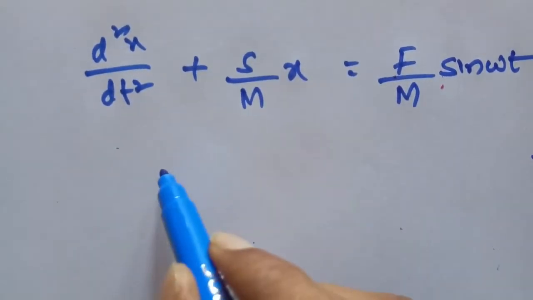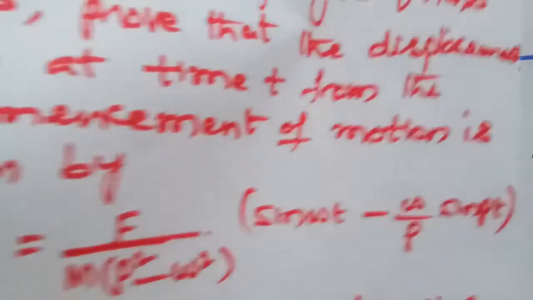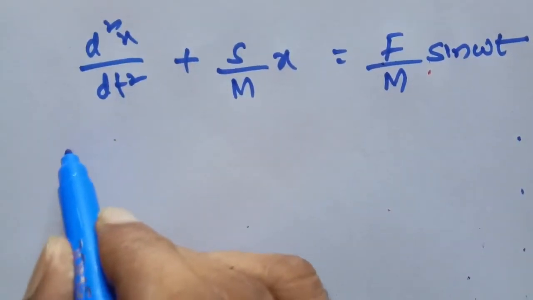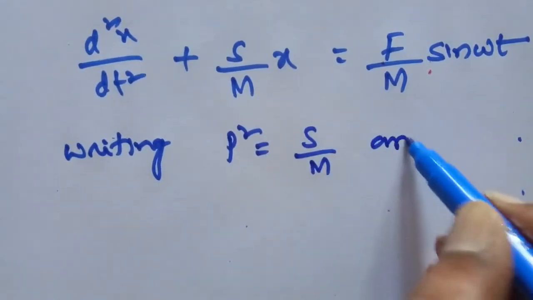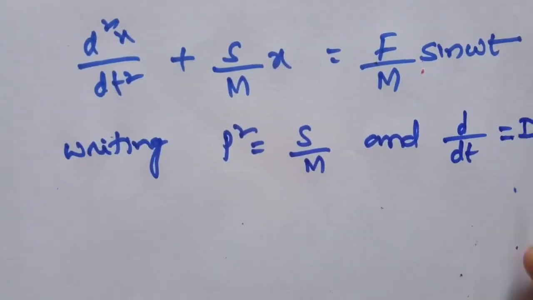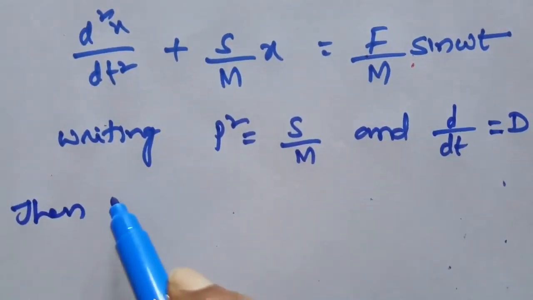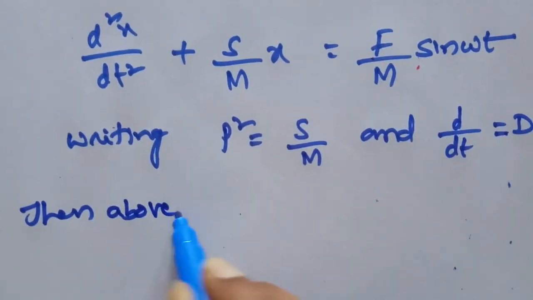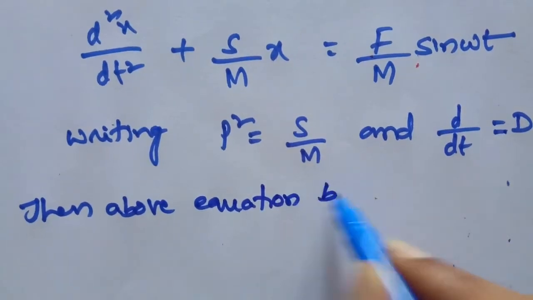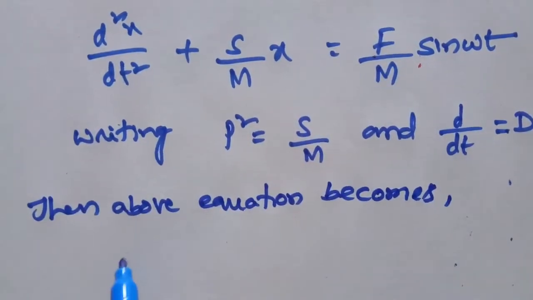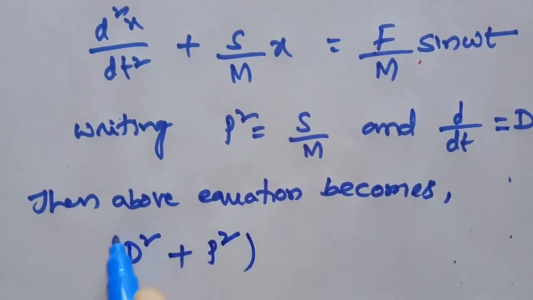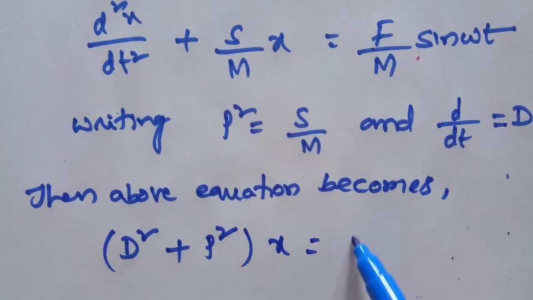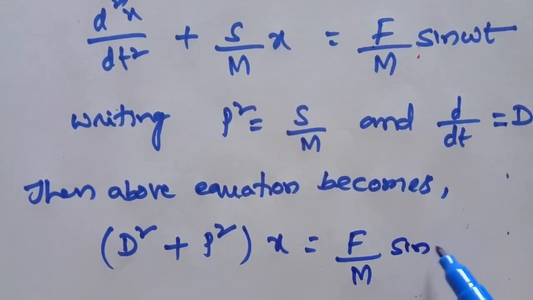Therefore, we are assuming that S by M is equal to p square, since in the given problem it is clearly given that p square is equal to S by M. Writing p square is equal to S by M and d by dt is equal to capital D, the above equation becomes capital D square x plus p square into x is equal to F by M into sine omega t.